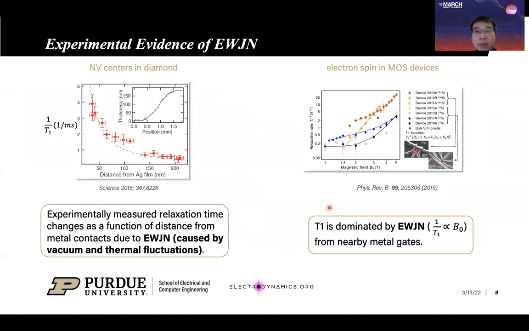Here, we show experimental evidence of relations between spin qubit relaxation time and evanescent wave-Johnson noise. The left figure shows that in NV centers in diamond, the experimentally measured relaxation time changes as a function of distance from metal contacts due to evanescent wave-Johnson noise. The red figure shows that in most devices, the spin-qubit relaxation time is also dominated by evanescent wave-Johnson noise in the low magnetic field region.